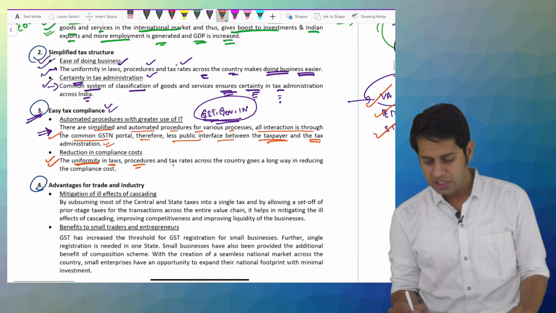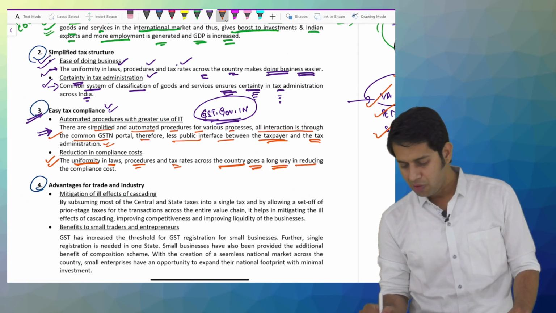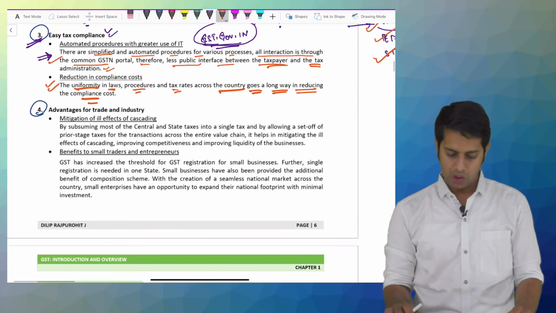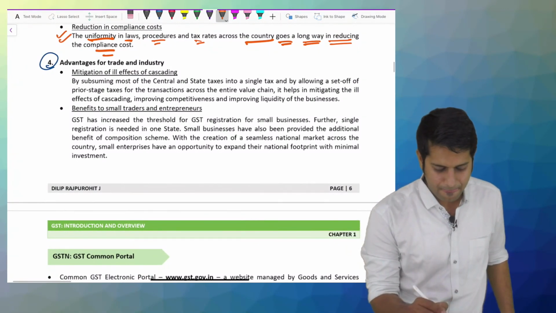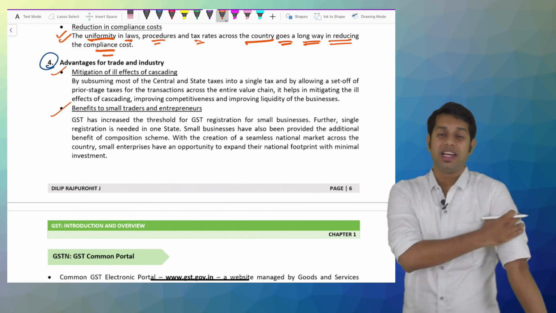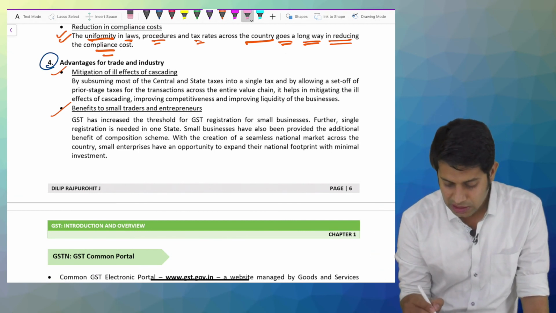Uniformity in laws, procedures and tax rates across the country goes a long way in reducing the compliance cost also. Then, advantages to trade and industry. How is it advantageous to our industry?